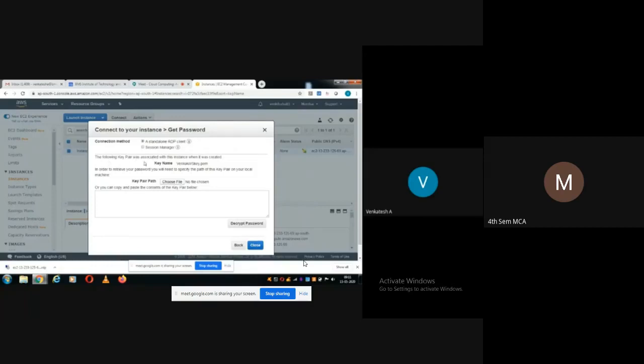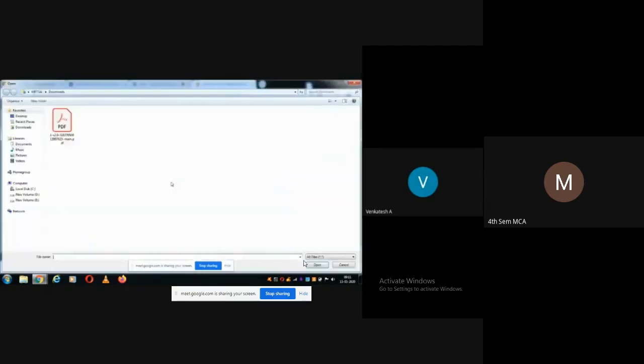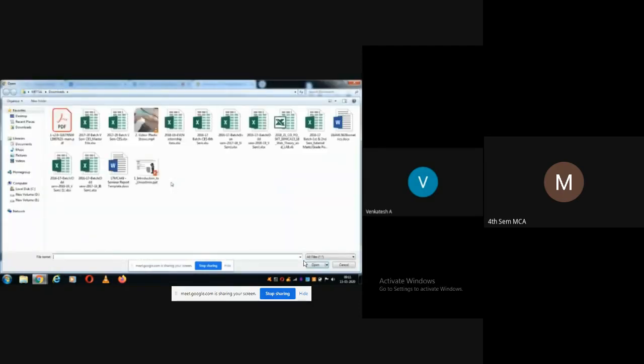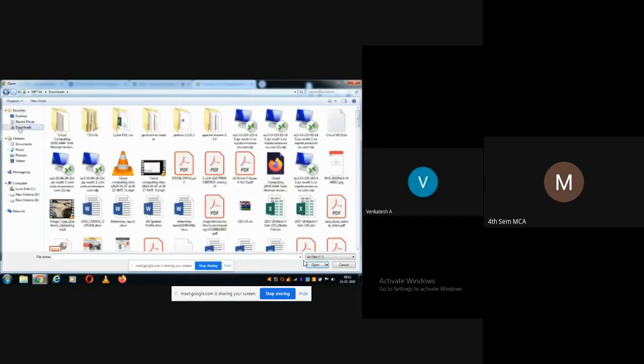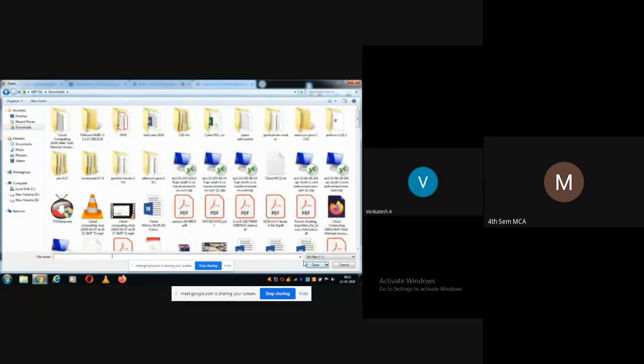The following key pair was associated with this instance. So the key pair is venky.aws.pem. That is a PEM file. Now select that file. In your case, you will be selecting create new key pair. That will be stored somewhere. You will be giving some name to that and storing it in your local machine. Now you will be selecting that file.